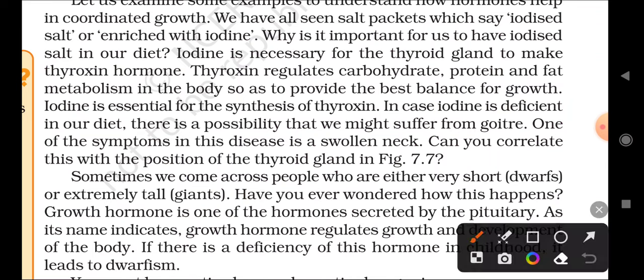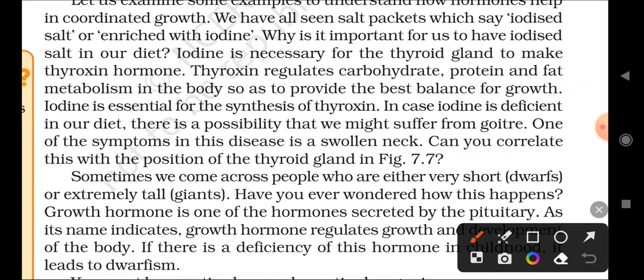Now we will understand why iodine is important. If iodine is deficient, it leads to some diseases, so you have to eat a proper amount of iodized salt.